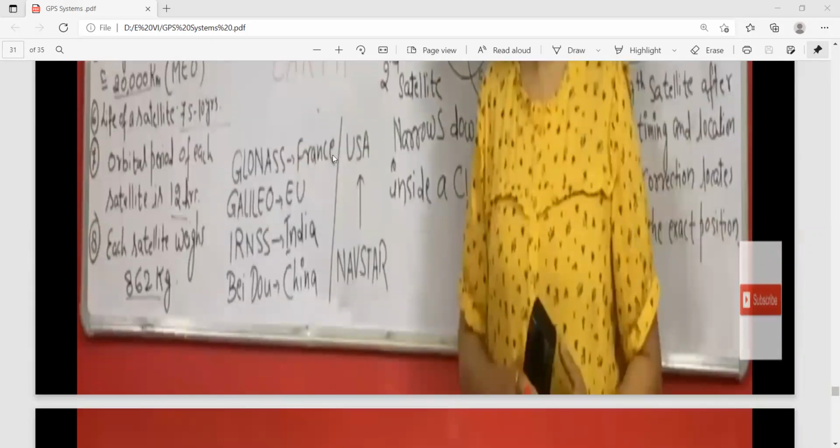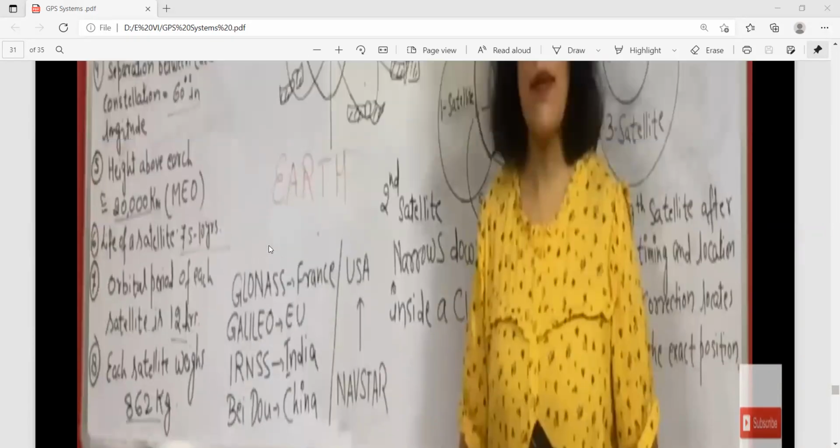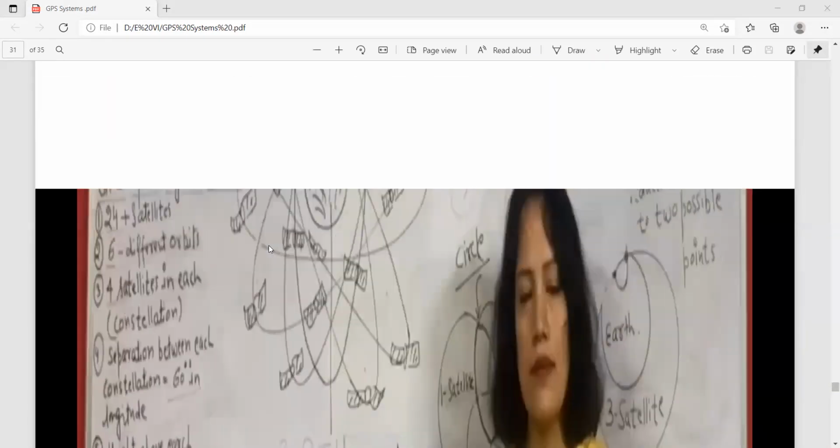The cluster locations are shown here. So there is the USA's Navstar. Other systems are GLONASS, Galileo, and IRNSS in India. These are the different systems.